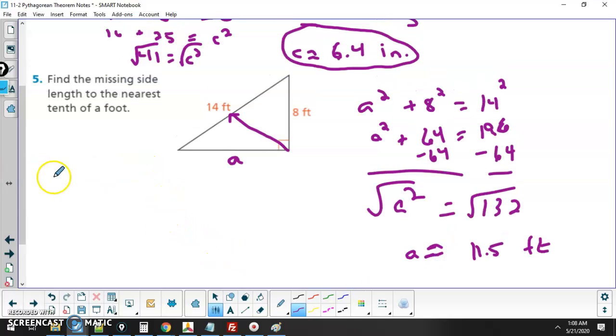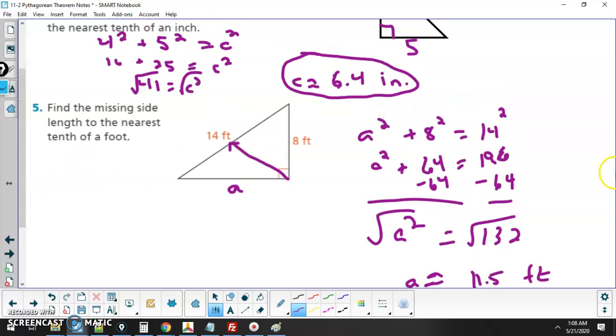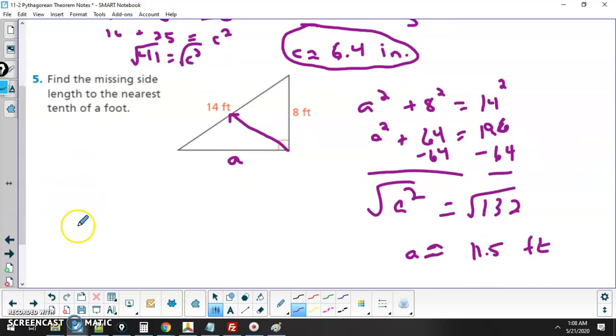So that's it. Hopefully you can do the Pythagorean theorem now. Just remember a squared plus b squared equals c squared. That's the ticket. Find the hypotenuse. And the rest is just math.